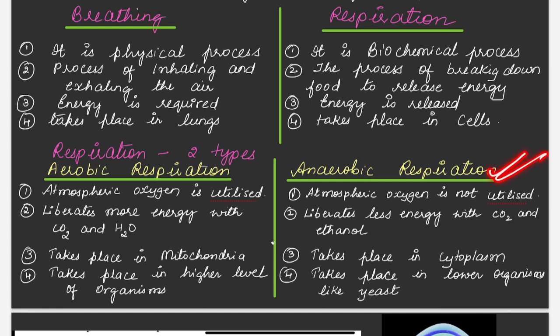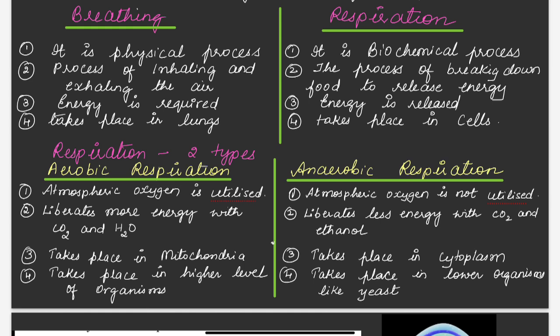Whereas in anaerobic respiration, less amount of energy. Less means how much it is? Only 2 ATP molecules will be released. You can see how much less it is. So only 2 ATP molecules will be released along with the formation of carbon dioxide and ethanol. Ethanol is alcohol. Ethyl alcohol will be formed in anaerobic respiration.